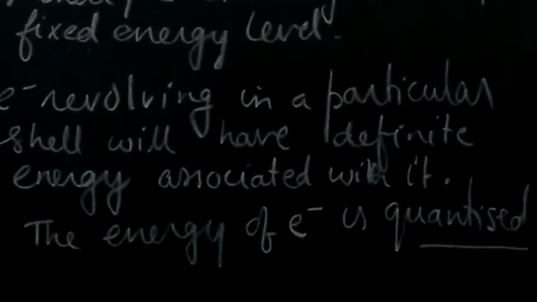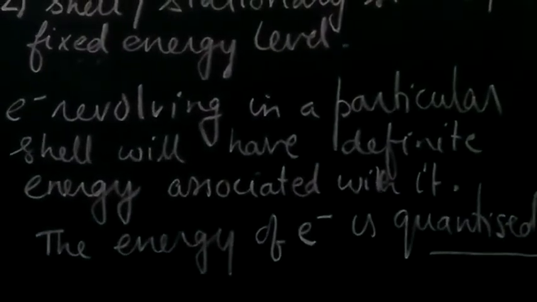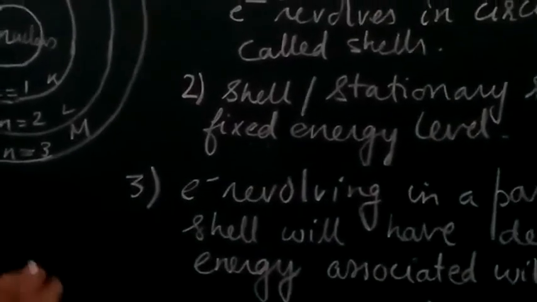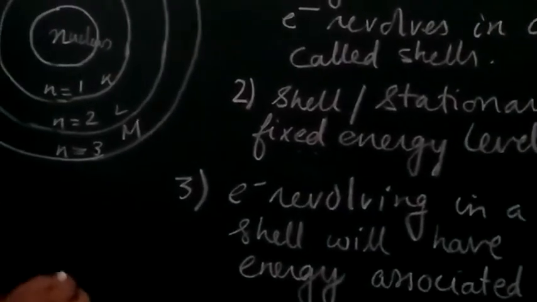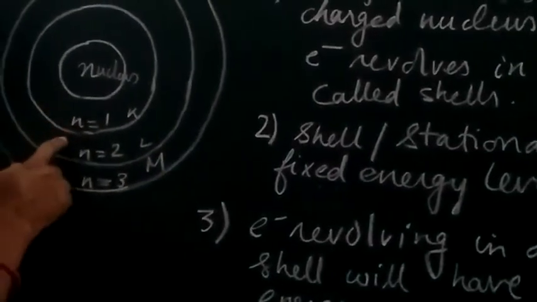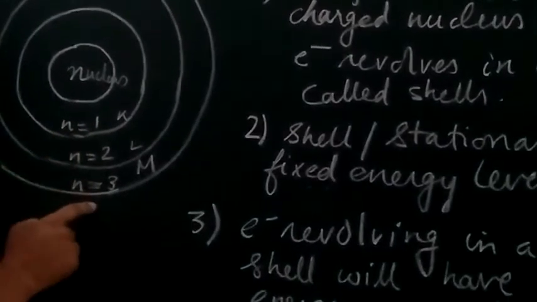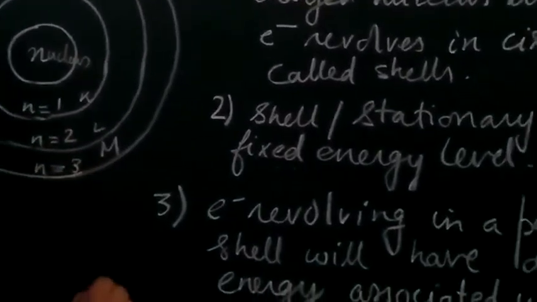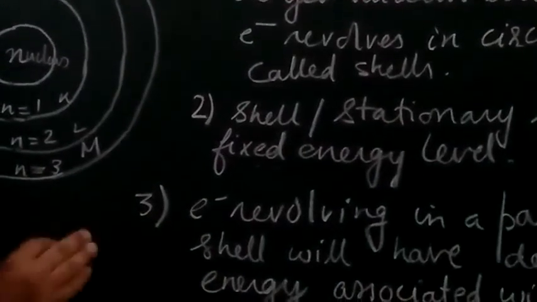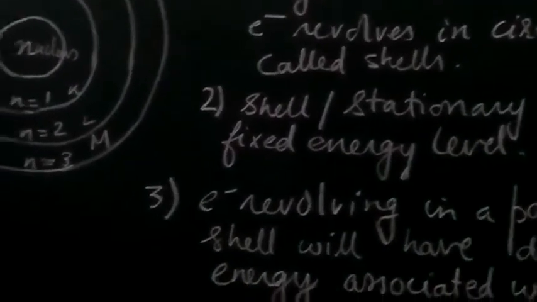When we say quantized, it means that it has a definite value, and the energy of the electron is not going to change continuously. It will have a definite amount of energy. So as long as the electron is revolving in the first shell, a definite energy will be associated with it; in the second shell, a definite energy, and in the third shell, a definite energy. So the energy of the electron is also quantized, meaning it has a definite value and does not change continuously. Now the fourth point,